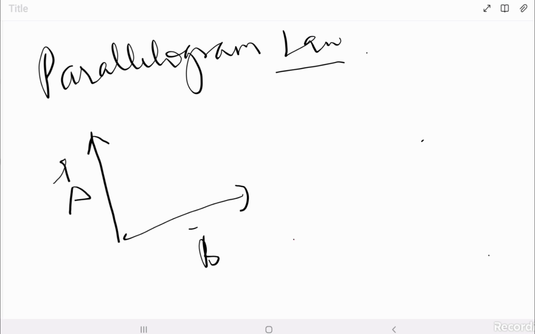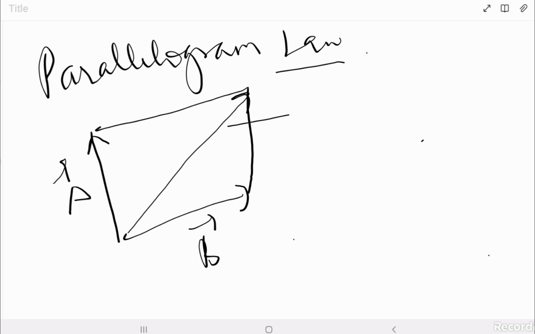Take two vectors with a common origin, like this, A and B. Now, if we consider these two vectors as sides of a parallelogram and draw a diagonal, you will see that the diagonal is equal to the resultant of these two vectors, A plus B. This is what the parallelogram law of vector addition says: if you have two vectors, place them at a common origin, and then if you draw a parallelogram, the diagonal of that parallelogram is the resultant of these two vectors, which is equal to A plus B. So with this, I'm done.